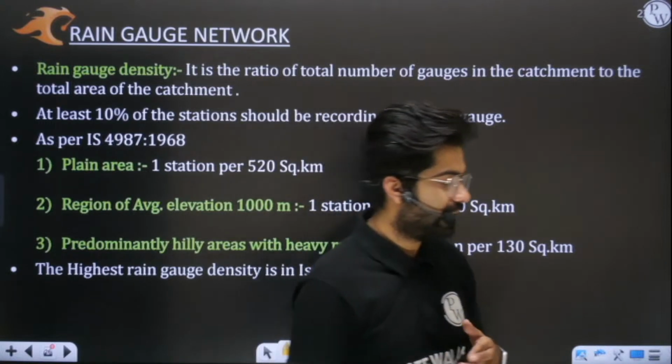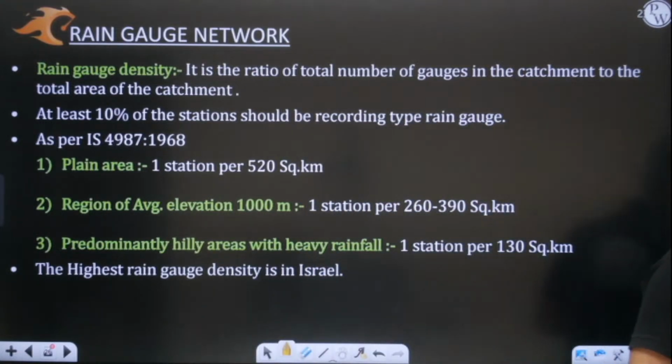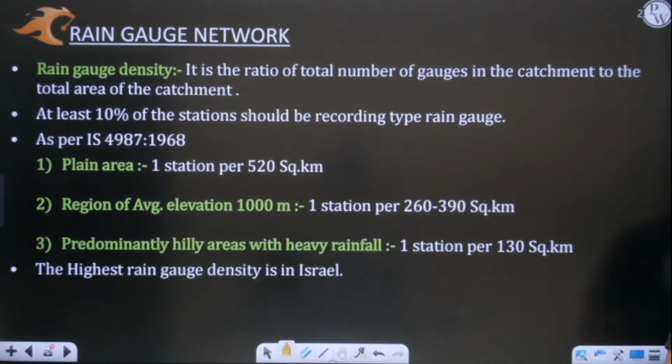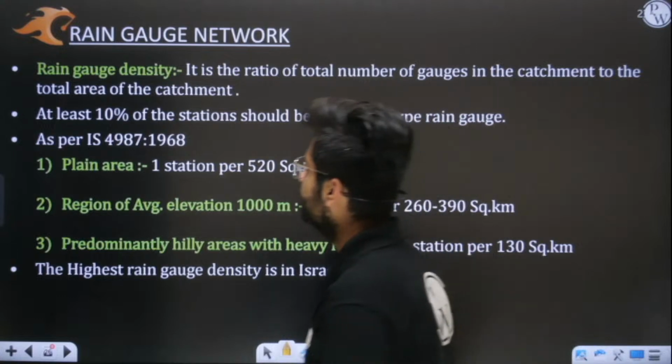So there they are managing it in a better way. We are not concerned with that, but you should appreciate the fact that the more the density, the more the accuracy. Yes or no? Okay, so I hope this is very clear to you.